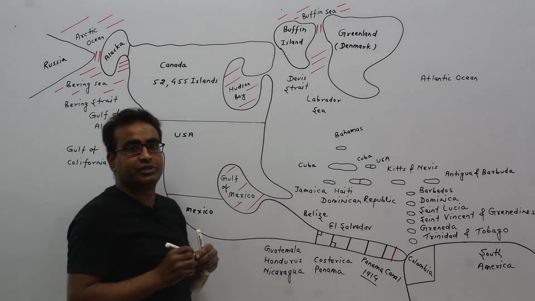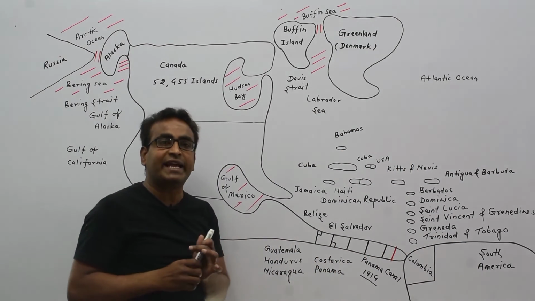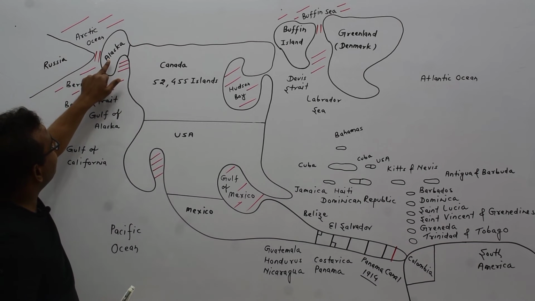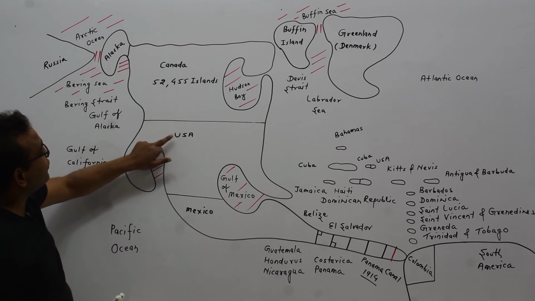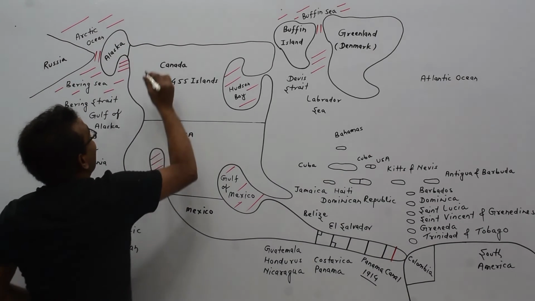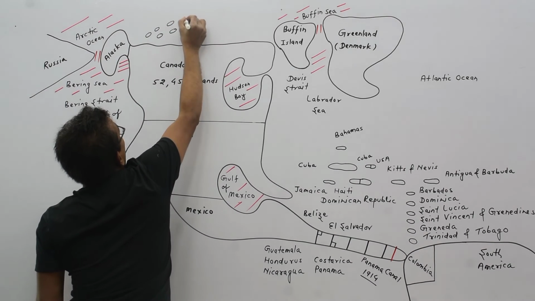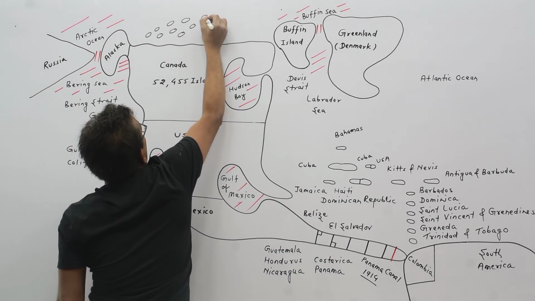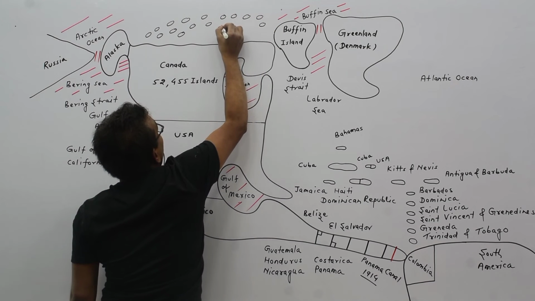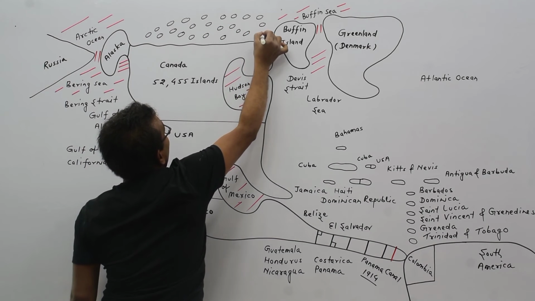Here we have discussed all 23 countries of North America continent. Look at here. We will revise it. This one is Alaska. Alaska is a part of USA. This is Canada. In the upper portion of Canada, there are lots of islands. These whole islands are a part of Canada.